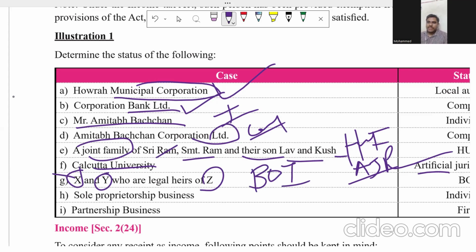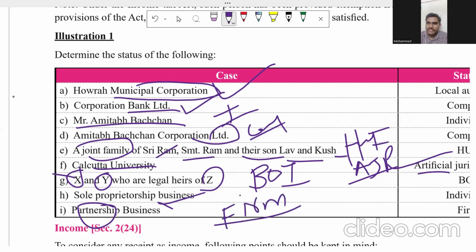Okay. Next one, sole proprietor business. In the sole proprietor type of business, only one person is there. So that's why it is an individual. Okay. Next one, partnership kind of business. Here there are two persons. It is called a firm.